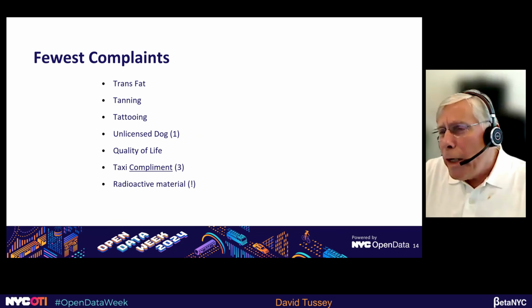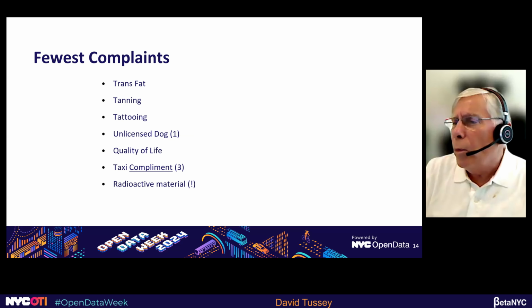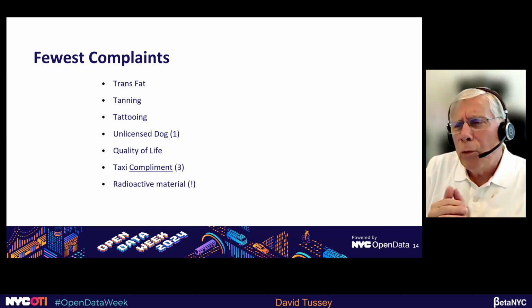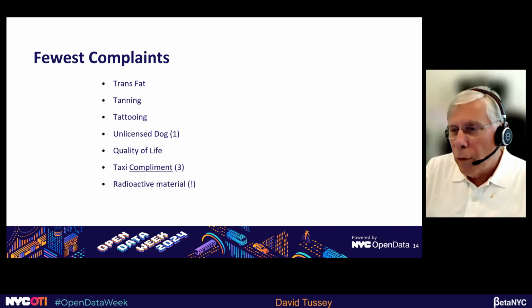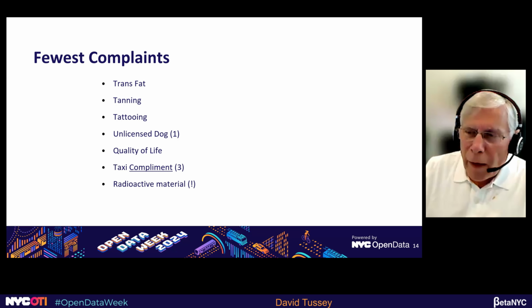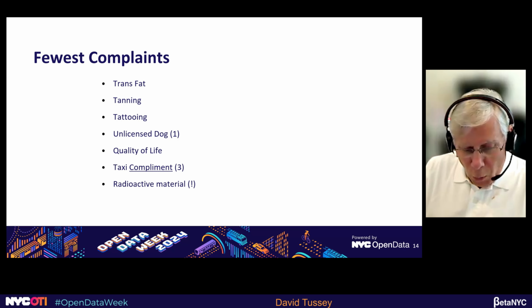There's only one unlicensed dog, which sort of surprises me. One of the low ones, quality of life. I'm not sure what 311 is supposed to do about that. And believe it or not, there's actually a total of three compliments for the New York City taxi. And of course, my all-time favorite, radioactive material. I don't want to know.